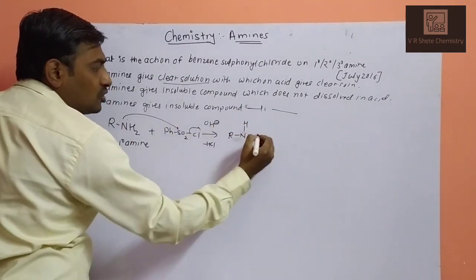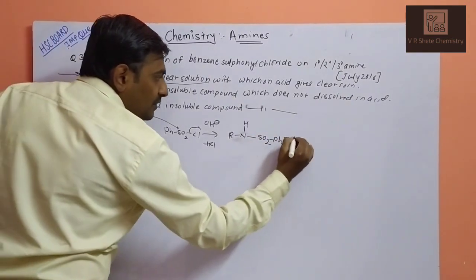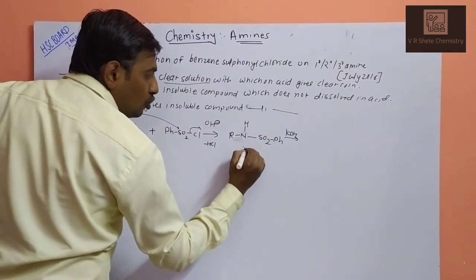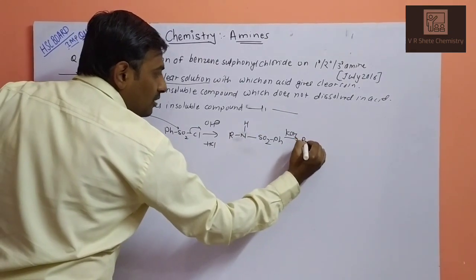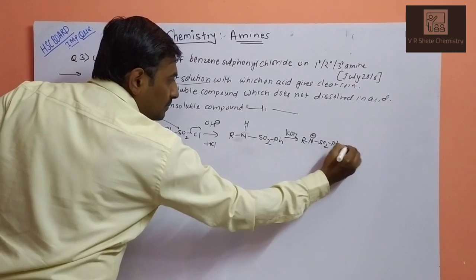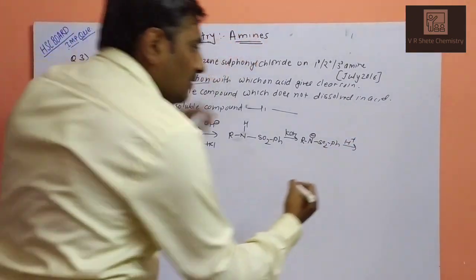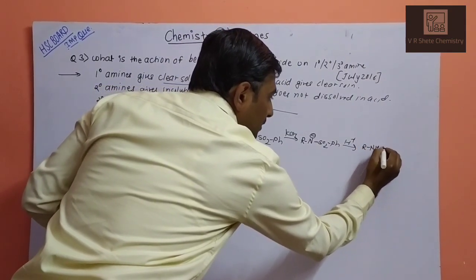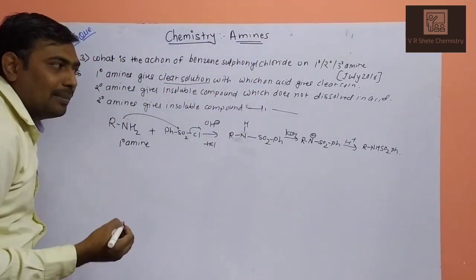R NH SO2Ph. This is your compound, which reacts with the KOH. This proton will be abstracted. This is a soluble compound. What will form? RN minus SO2Ph, which on acidifying will give again the same compound, RNH SO2Ph. So this is the reaction with the primary amine.